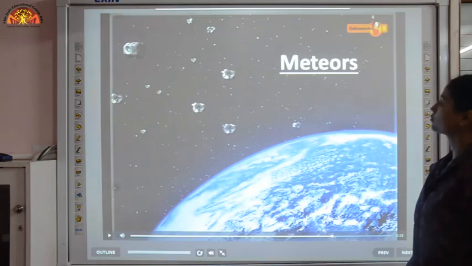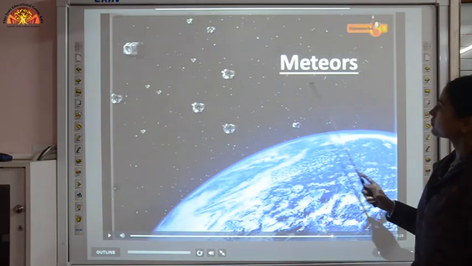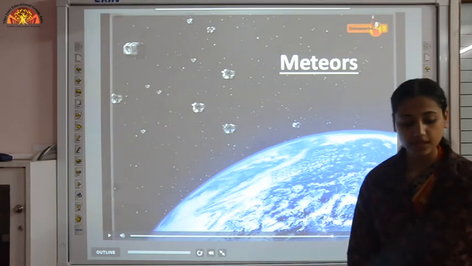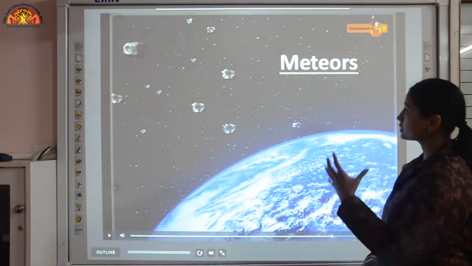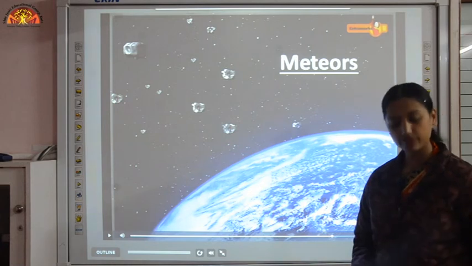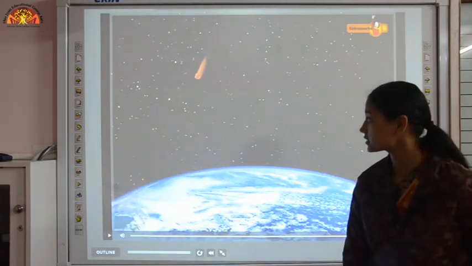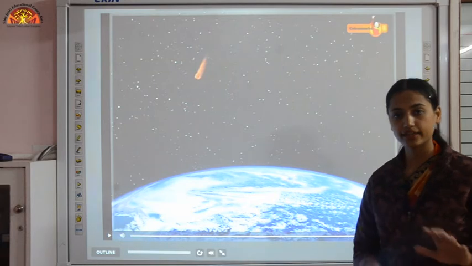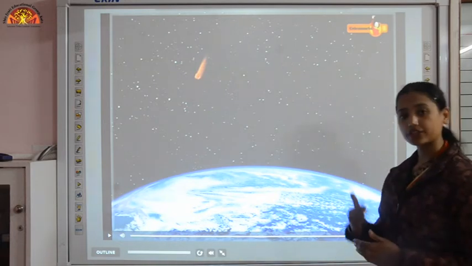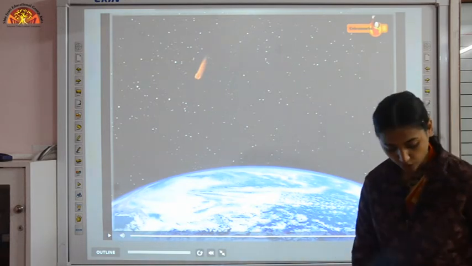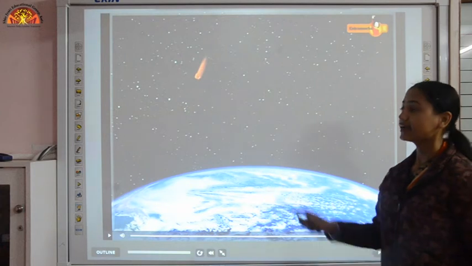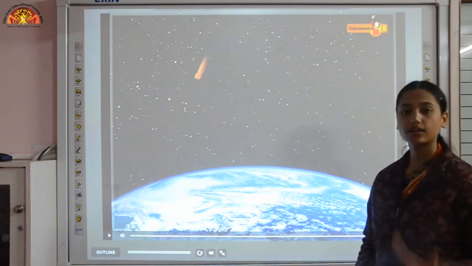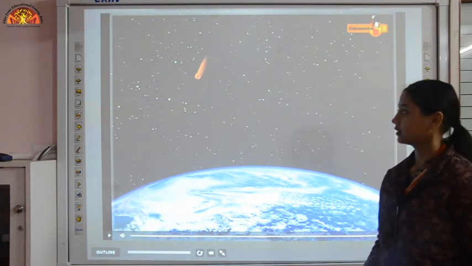The next bodies are meteors. Again, these are small celestial bodies, and they are visible when they enter the Earth's atmosphere, a layer of air. Because of the friction of air, those small bodies heat up and start burning, and because of that they begin to emit light; they glow.